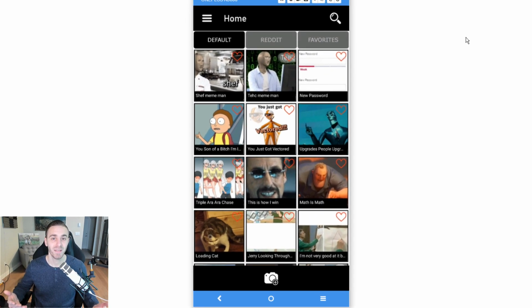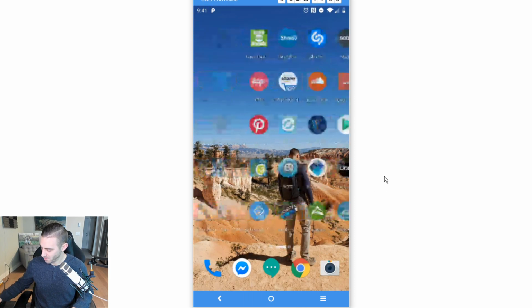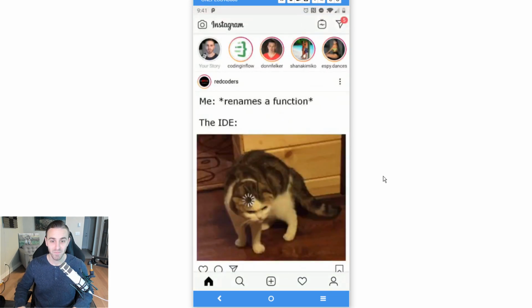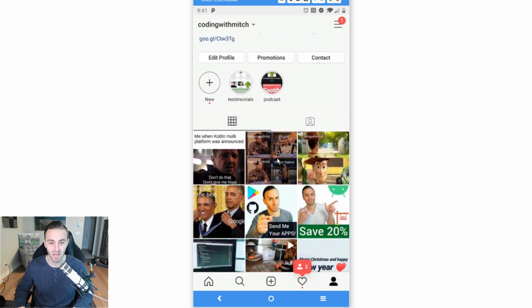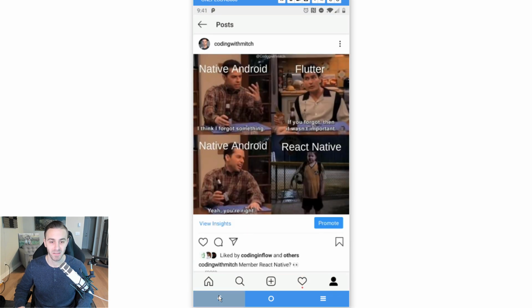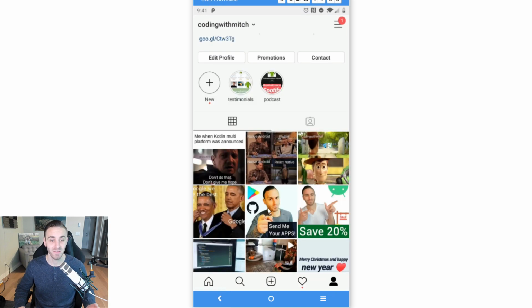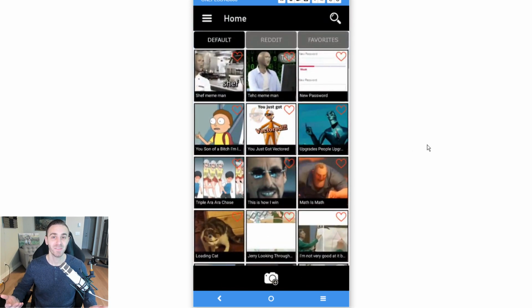Well, it helps you make memes. If you go to my Instagram page, and look at the last couple posts that I've posted, these 4 posts right here, I actually made them with the Meme Maker. This one, this one, this one, and the last one right here. So these I did make with the app. That's what I meant by I really personally like this app, because I practically used it and it worked really well.